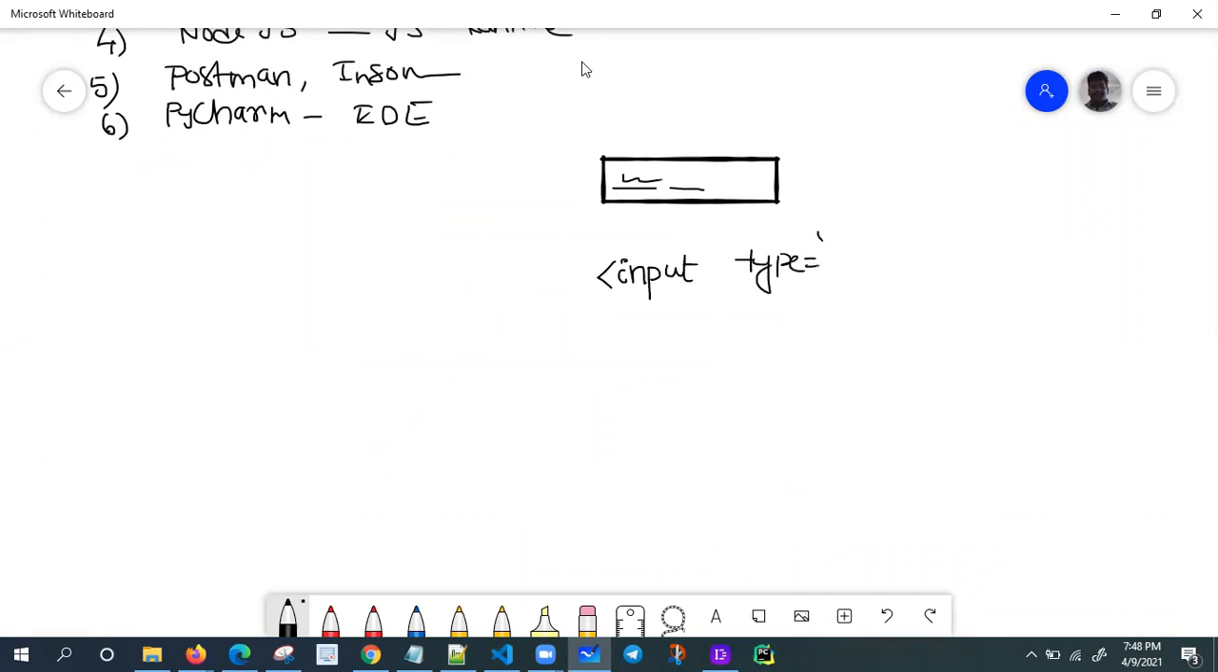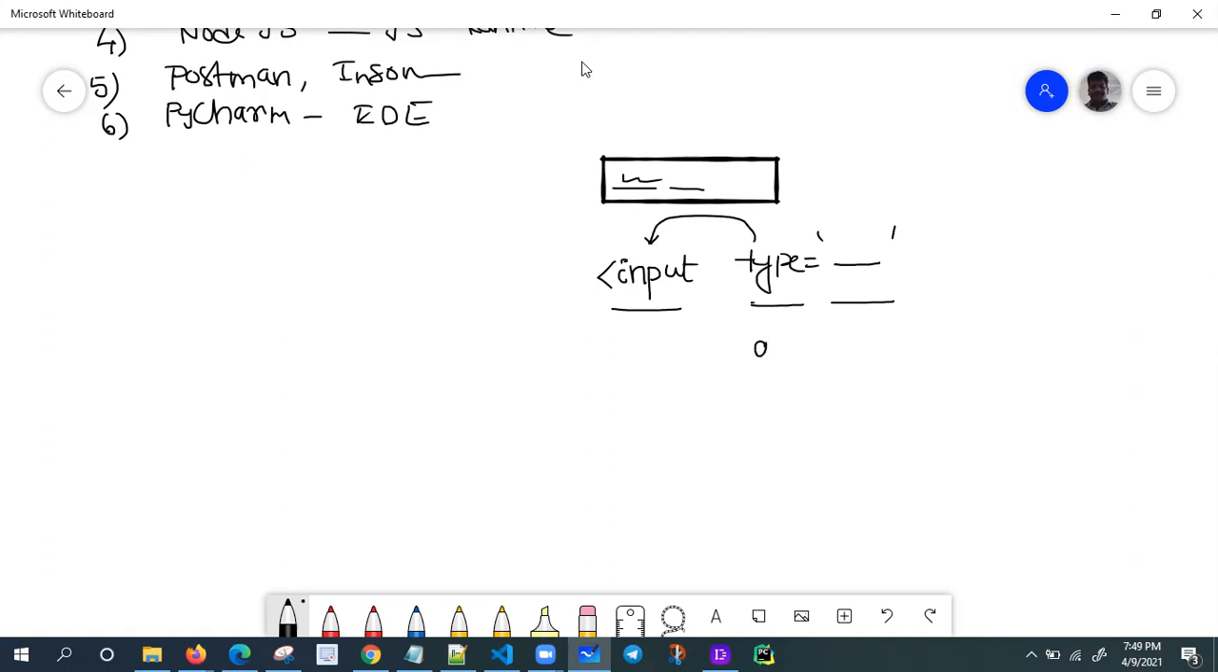Here approximately 16 values are there: input type equal to text, email, password, checkbox, radio button. We have so many values. I'm going to write all these values so you get one idea. Along with this, we have so many attributes. This is my tag name, this is my attribute, this is my attribute value. Attributes give some additional information to your tag. What is the meaning of this one?